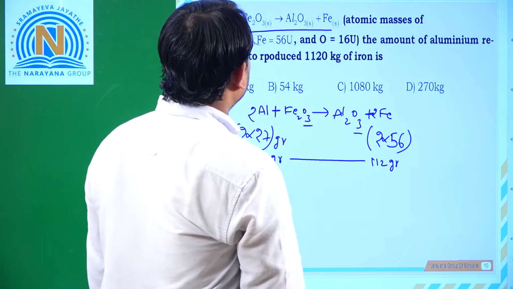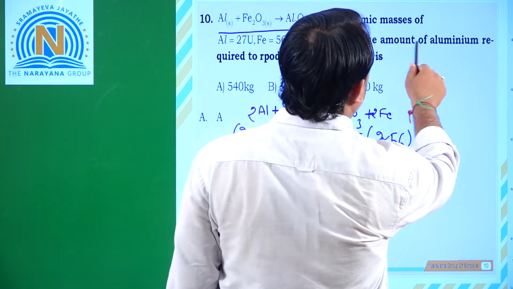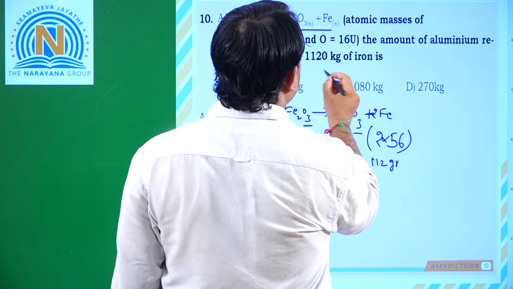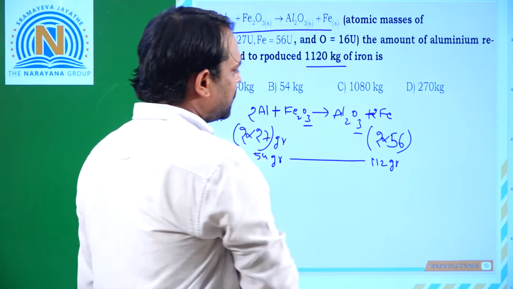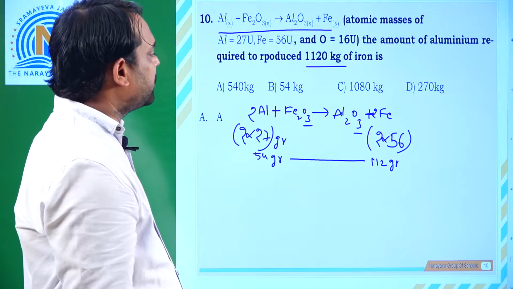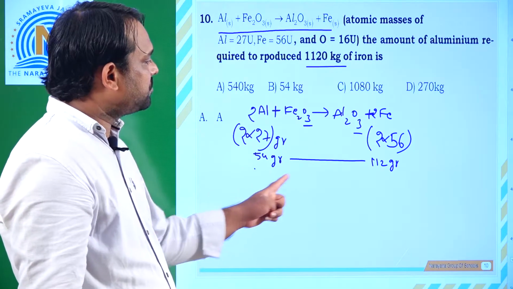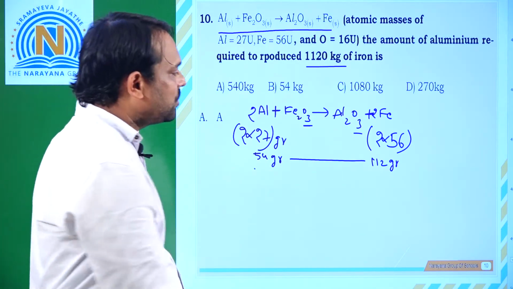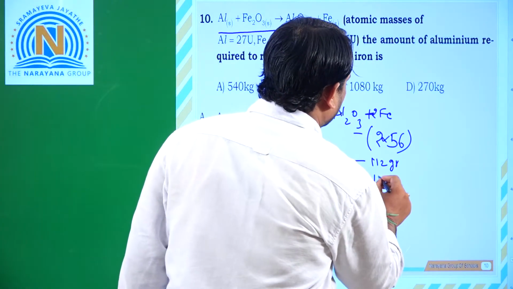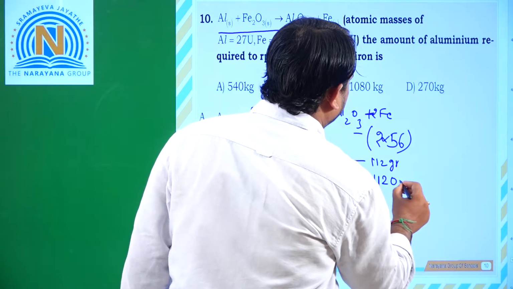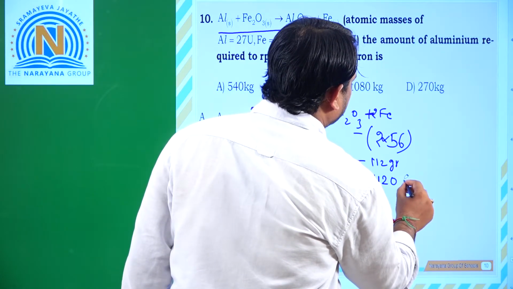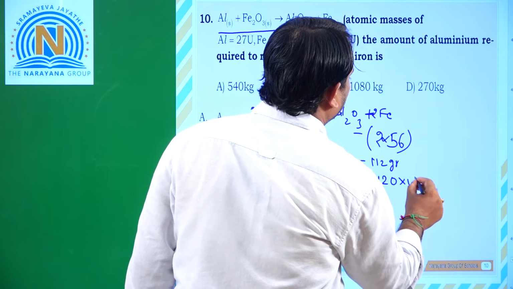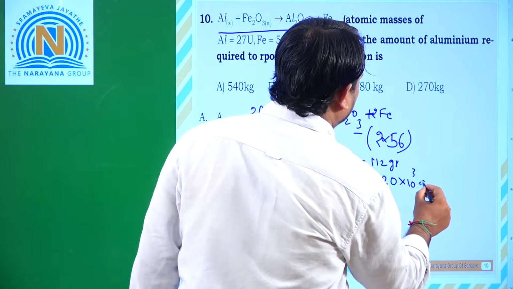So what is our question? The amount of aluminium required to produce 1120 kg of iron. When 54 grams is producing 112 grams, I want 1120 kg. So 1120 kg I convert into grams: 1120 into 10 to the power of 3 grams.